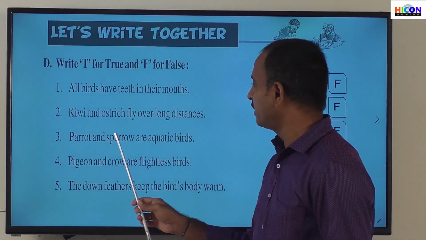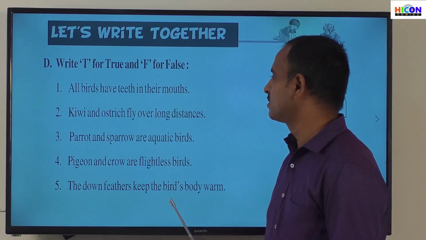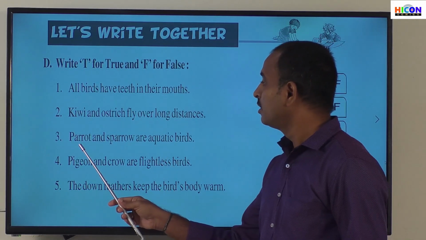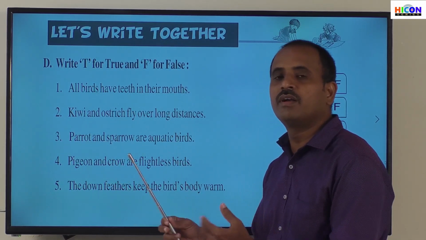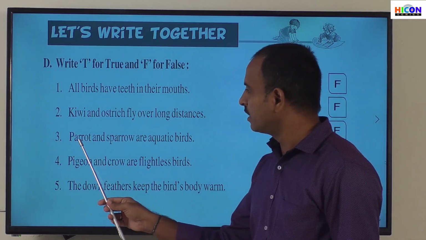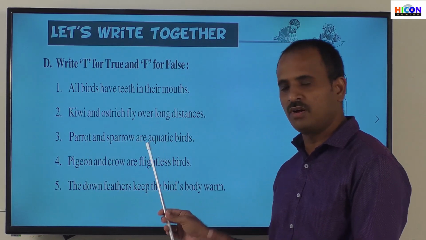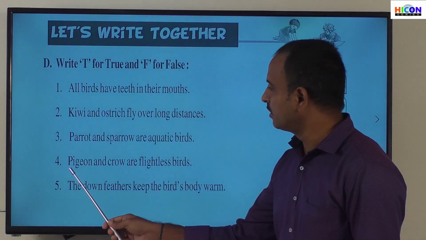So here, parrot and sparrow do not live in water. They are not aquatic birds. They are birds which can fly over longer distances, and that's why they are not aquatic birds. So the given third sentence is also wrong. So write F here. And next, read the fourth sentence.